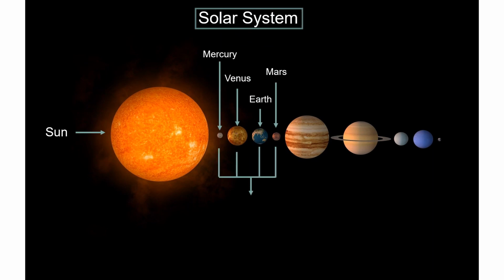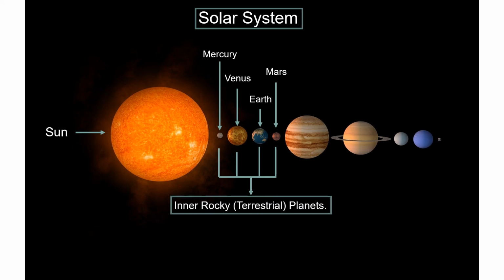Mercury, Venus, Earth, and Mars are called rocky planets, inner rocky or terrestrial planets. These are all inner circle of the Sun, and others are outer circle of the Sun. What are all they? Let us see. This is Jupiter, this is Saturn, and this is Uranus, and this is Neptune, and the small dot is there.